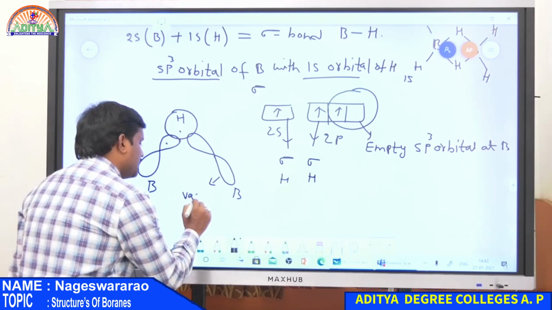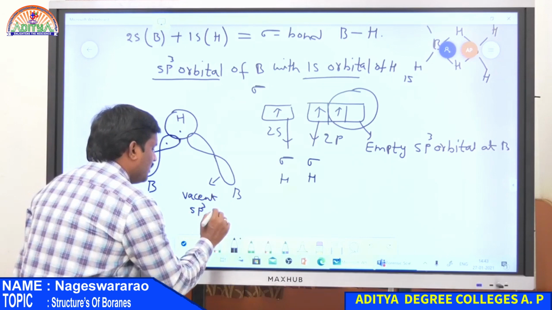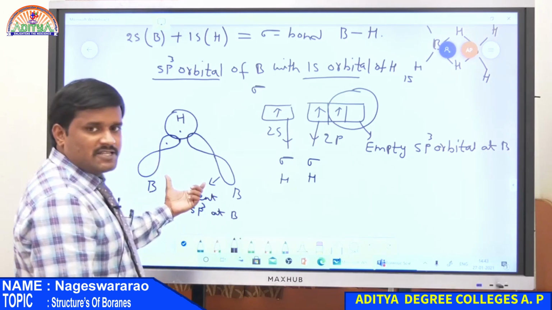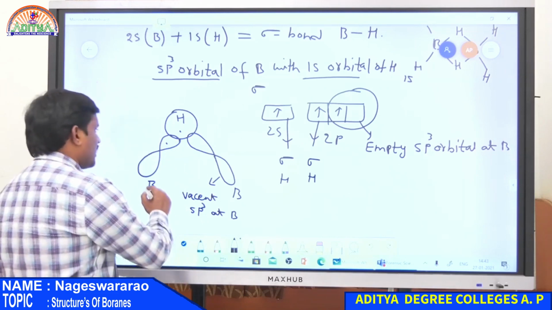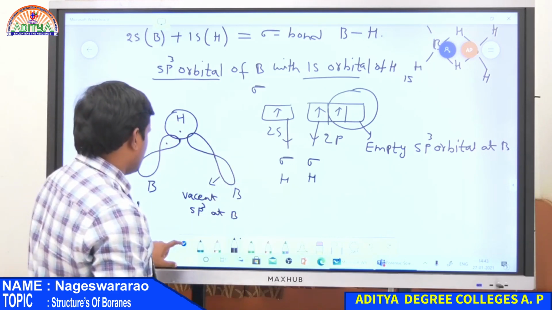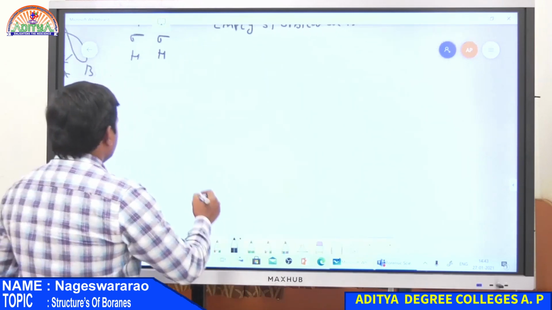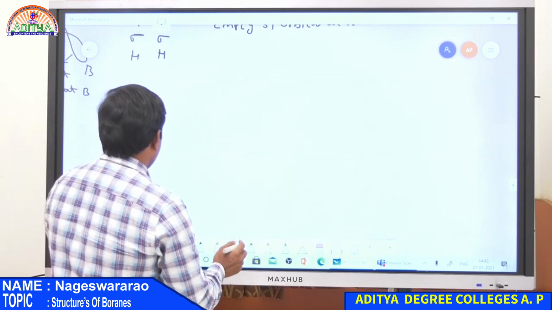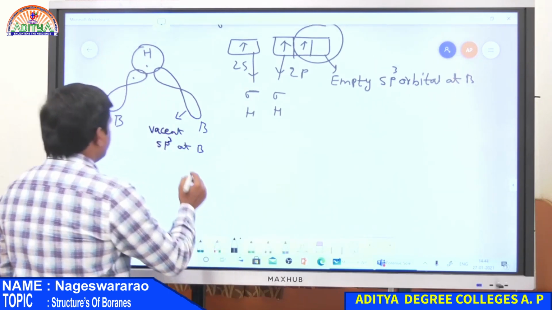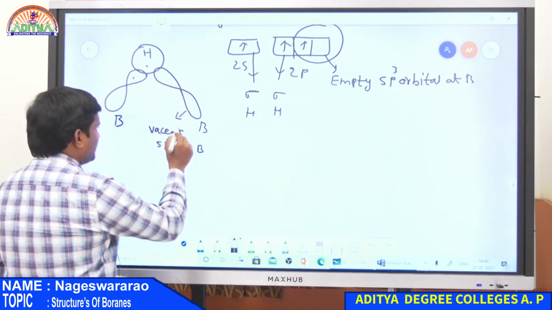So this overlapping takes place between 3 nuclei, boron, hydrogen and boron, but there are only 2 electrons.